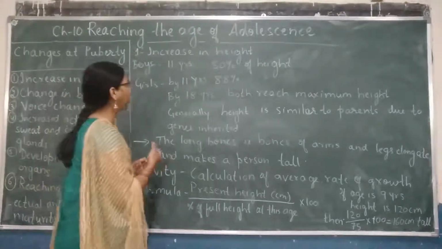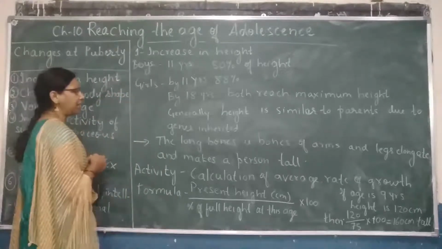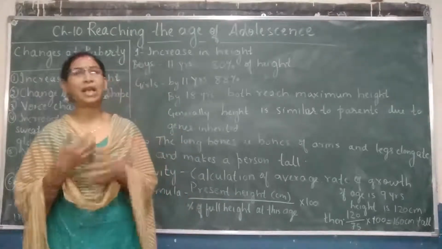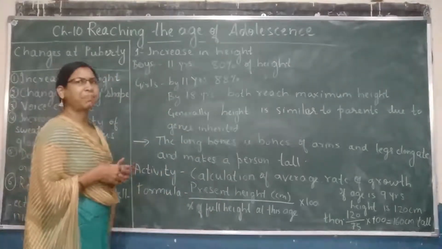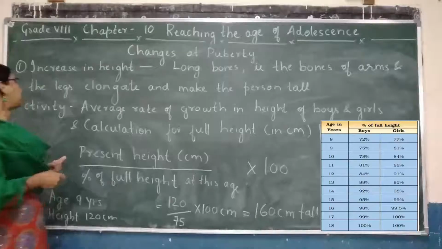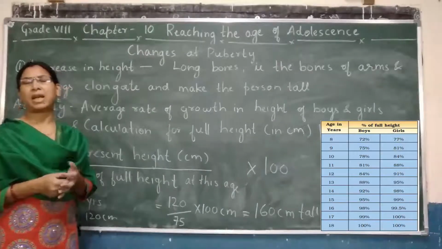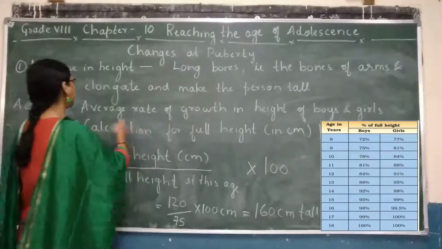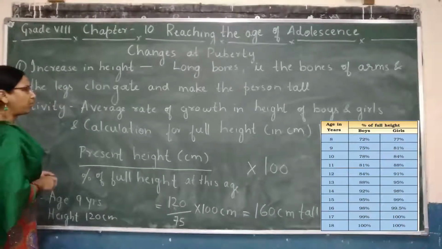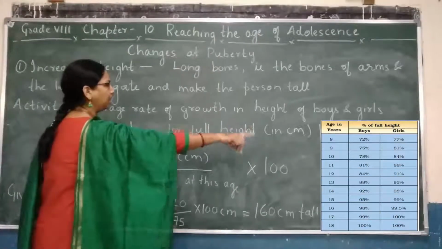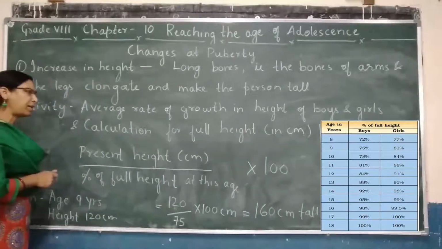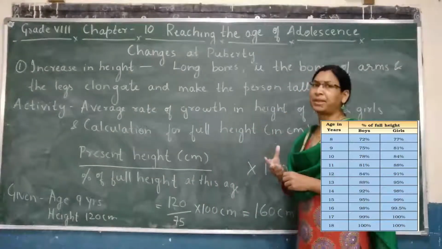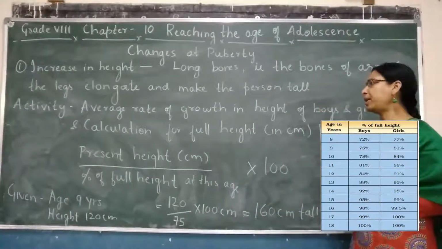Now, what actually happens in case of increase in height? The long bones, that is the bones of the arms and the legs, elongate and make a person look taller. Let us try to understand this more with the help of an activity. Here, in this table you can see the average rate of growth in height of boys and girls. We need to calculate the full height in centimeters at the end of the reproductive period, that is, how much they will grow in height.